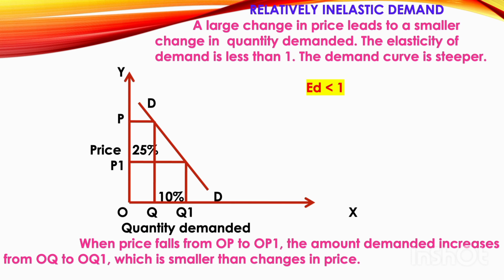That's why, when there is a large change in price, there is a small change in the quantity demanded. As you have a small change in quantity demanded, elasticity of demand is less than 1, and the demand curve DD is steeper. These are the 5 cases of elasticity of demand under price elasticity.